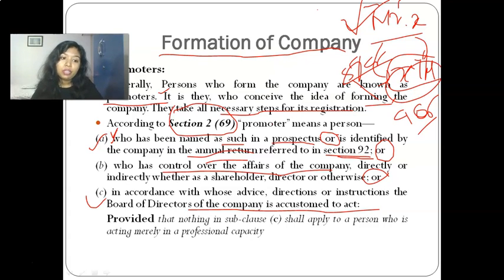Okay, so there is a provision to subclause C. It says, provided that nothing in subclause C shall apply to a person who is acting merely in a professional capacity. Means if a company has appointed a statutory auditor, for example, and he is giving certain advice to the director, and the director acts in accordance with that advice, then that particular professional will not be considered as promoter of the company.